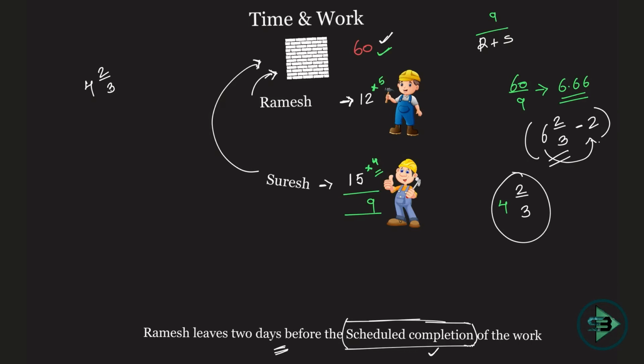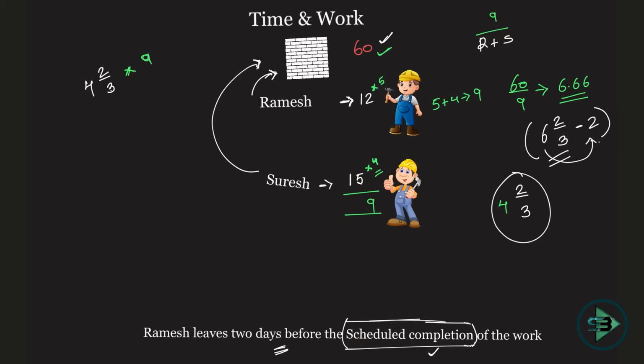So now you will start thinking, okay, if 4 2 by 3 days they were working together, how many bricks will be put in those many days, right? Per day, how many bricks do they put in? Both of them, 5 plus 4, that is nothing but 9. So in 4 2 by 3 days, how many bricks will they put in? 4 2 by 3 into 9. That's as simple as that.